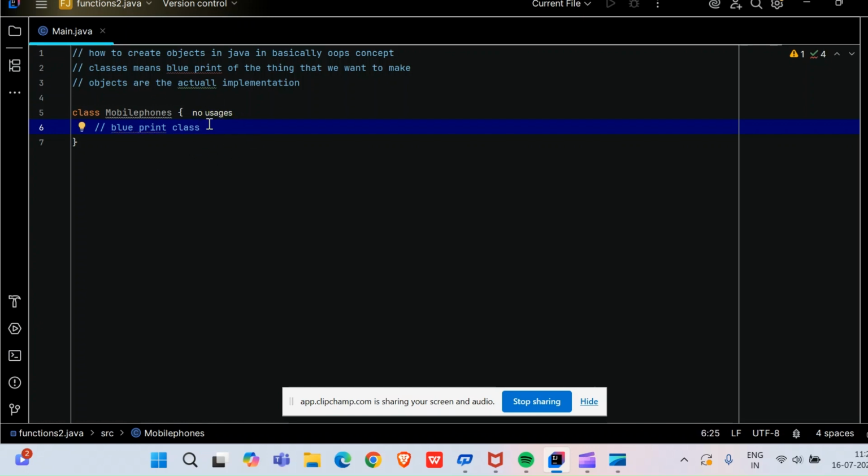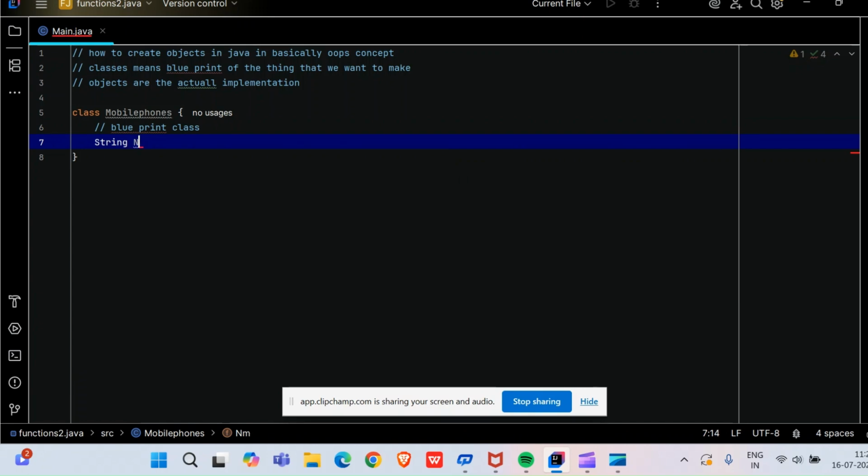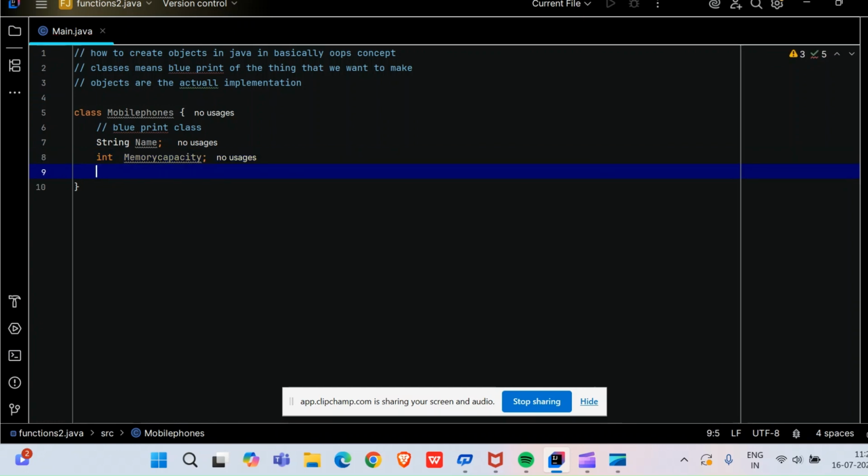Fine, let us now define. Let's say string name, the name of my mobile phone that I want to give. And then int memory capacity, how much memory my phone can hold, stuff like that. I am defining things like this.